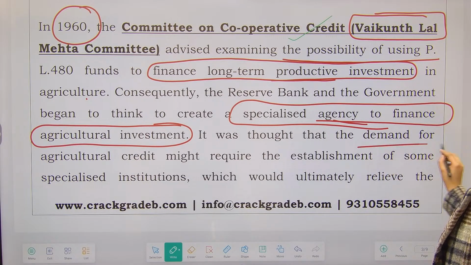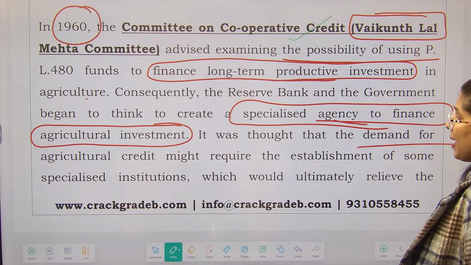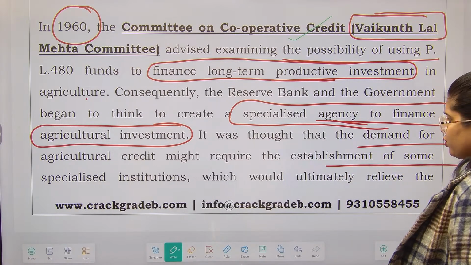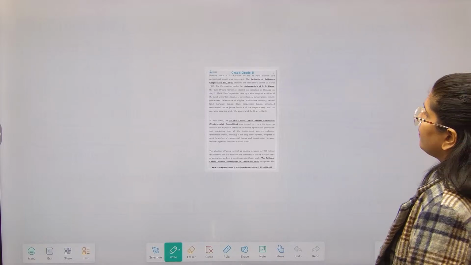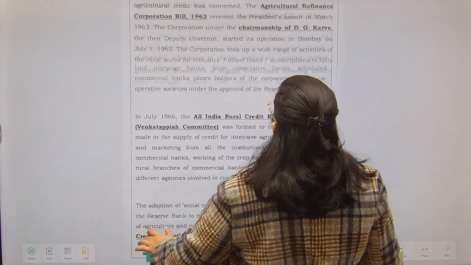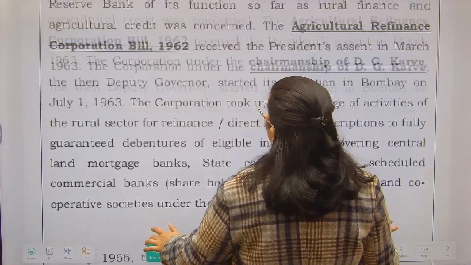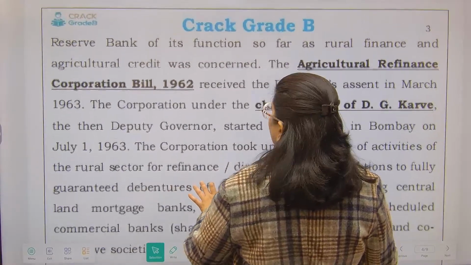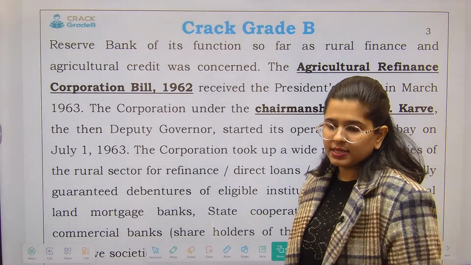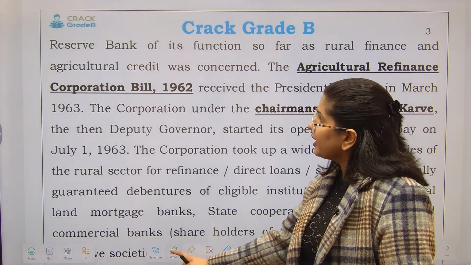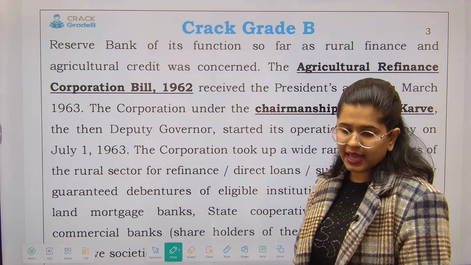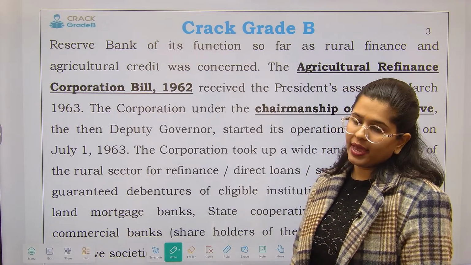It was thought that the demand for agriculture credit might require the establishment of specialized institutions, which would ultimately relieve the Reserve Bank of this function. After this discussion, we see the Agriculture Refinance Corporation Bill 1962 came into existence,